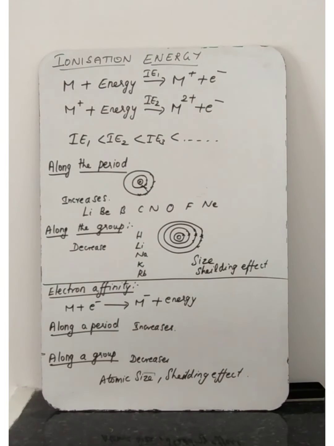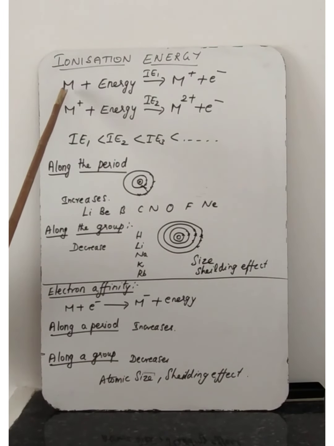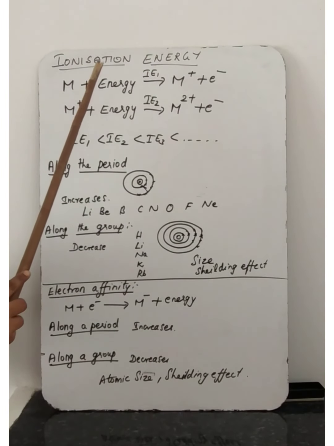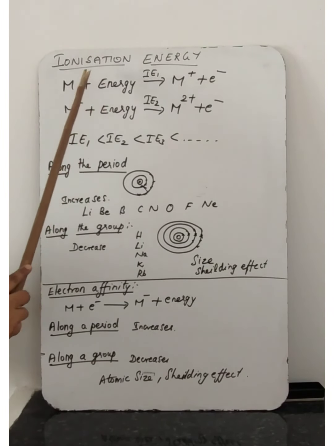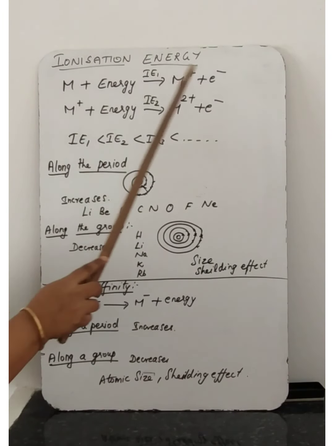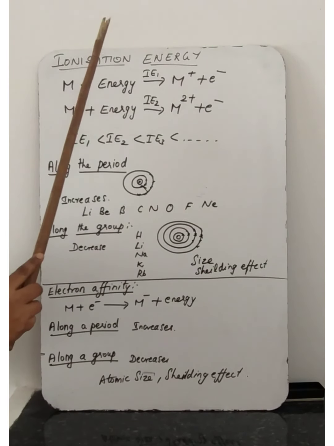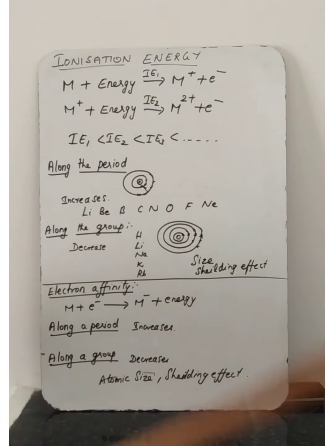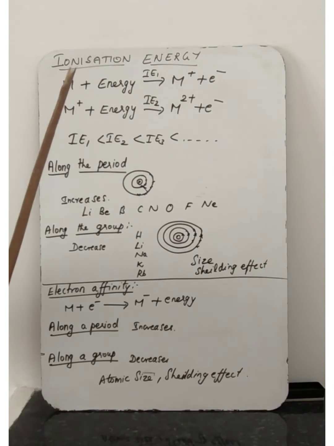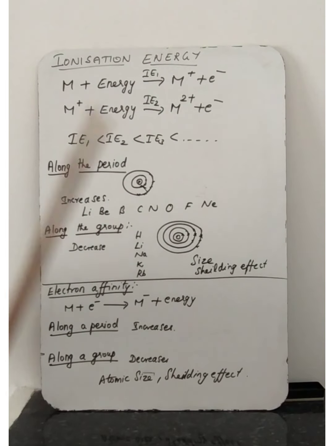Ionization energy is the energy required by an isolated gaseous atom to remove an electron from it. That time that atom will become a cation.